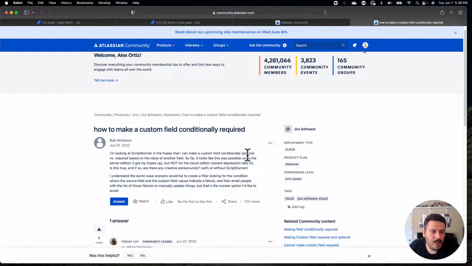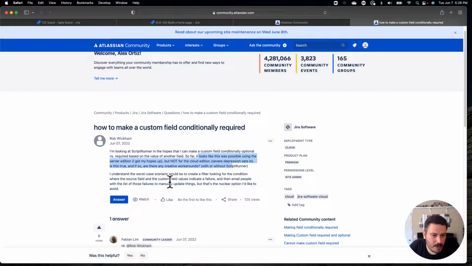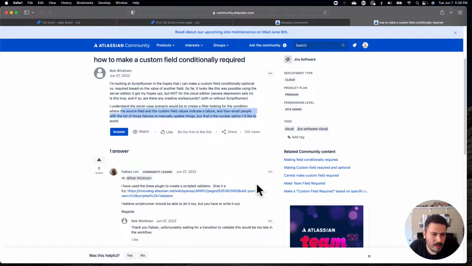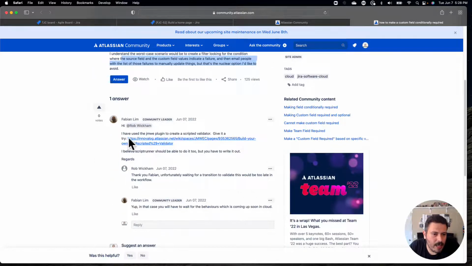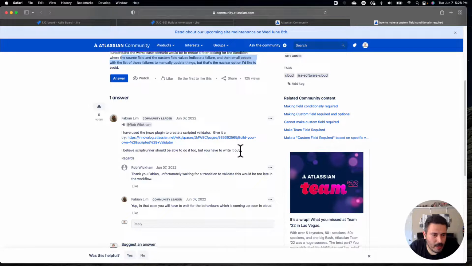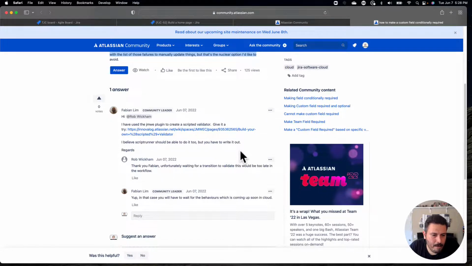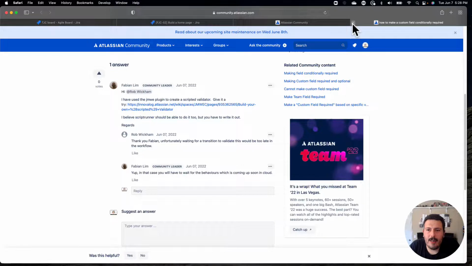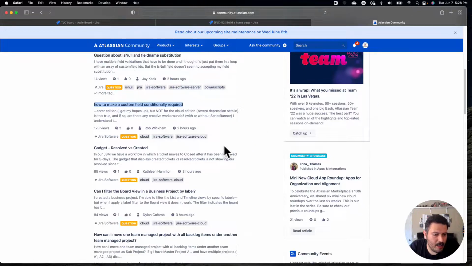Okay, so I'm looking at ScriptRunner in hopes that I can make a custom field conditionally optional versus required based on another field. So far, it looks like this was possible using the server edition, but not in the cloud. So I understand worst case scenario, it would be to create a filter looking through the condition. Okay, and let's see what they provide here. So I use a JMWE plugin, created a script validator. I believe ScriptRunner should be able to do it too. You just have to write it out. Yeah, there's not going to be a good way to do this. I don't even want to try to tackle that one.